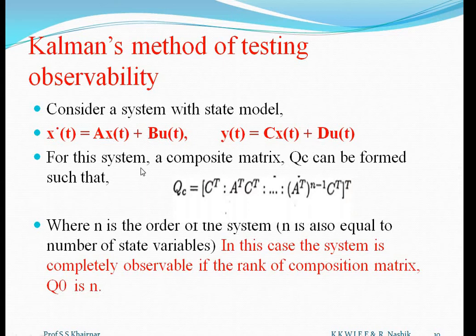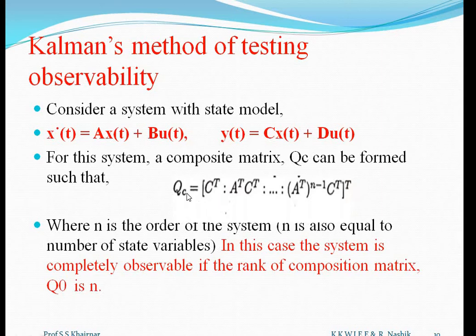For this system, a composite matrix can be formed such that Qo is equal to [C transpose, A transpose C transpose, up to A transpose raised to n minus 1 C transpose], with the bracket raised to T, that means the transpose.